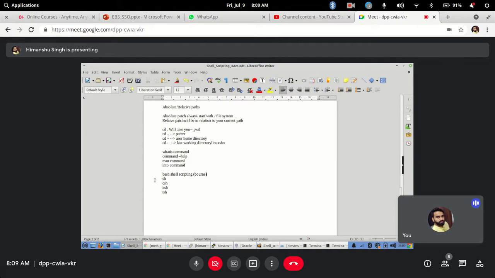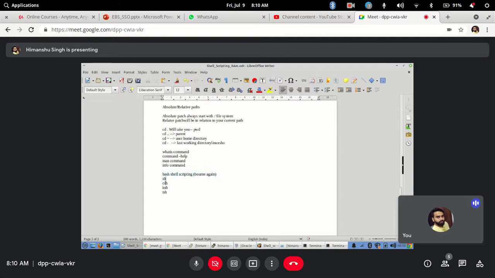born again shell. Okay, earlier the first shell that was developed was sh shell, but over the time the developers, the community has developed more better features, more better versions of it, so they have developed a shell that was known as bash shell. So that's why it was named as born again shell. So that's why it was called as bash shell. Okay, so BA is in born again. Okay, that shell was more enhanced.